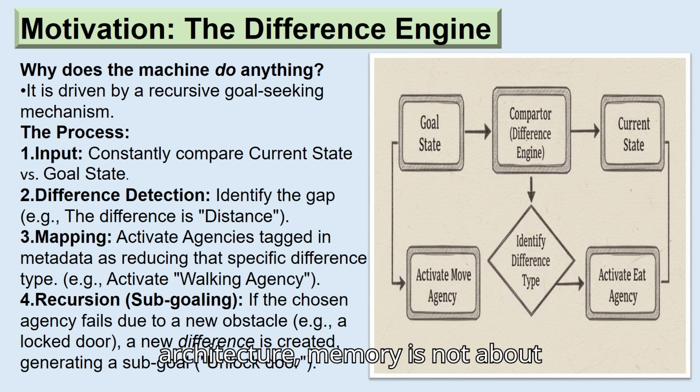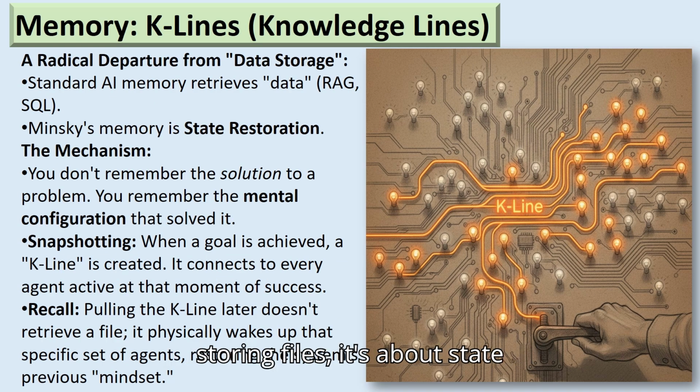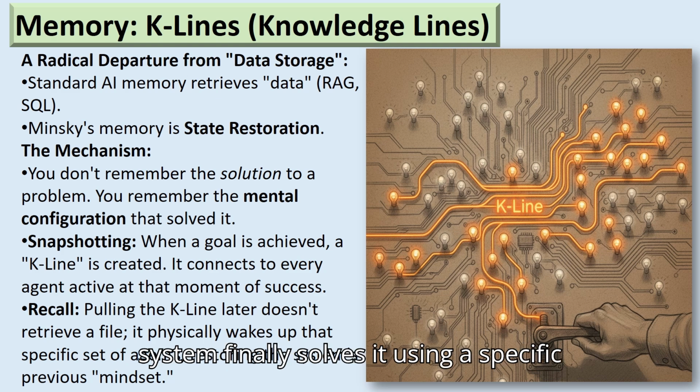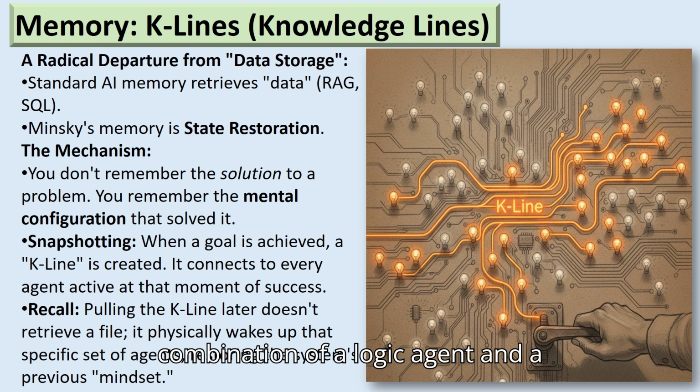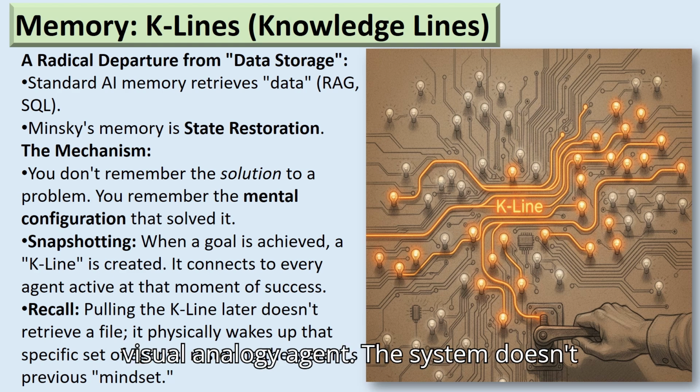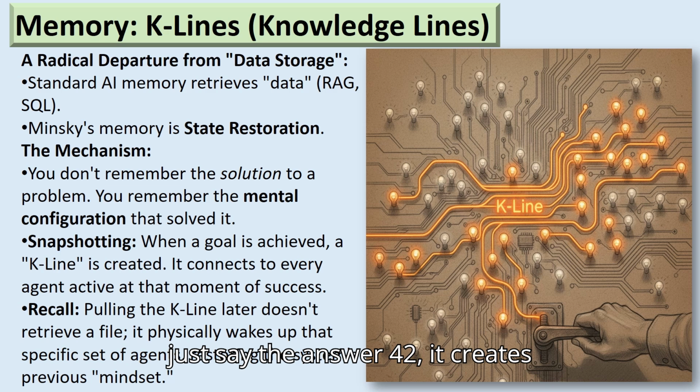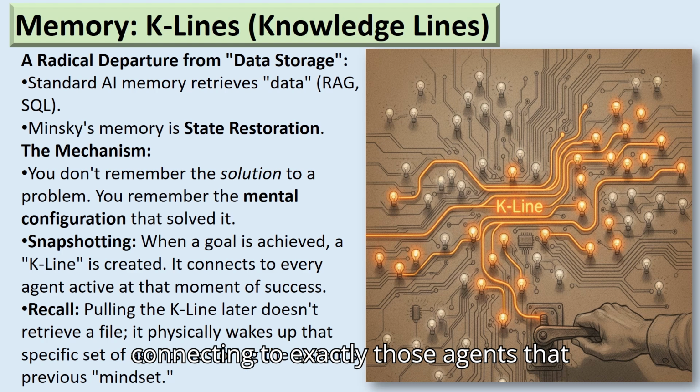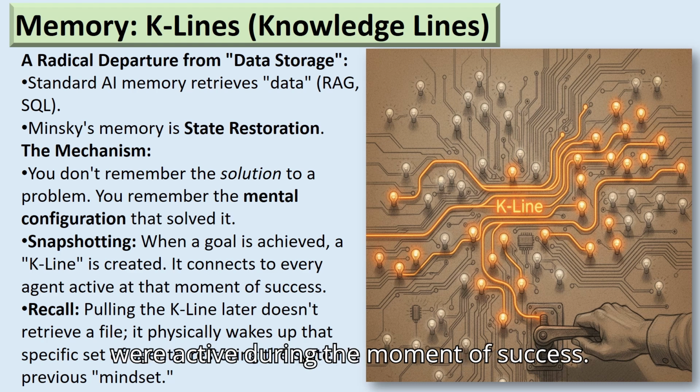In this architecture, memory is not about storing files. It's about state restoration. He called them K-lines or knowledge lines. Imagine that after struggling with a math problem, the system finally solves it using a specific combination of a logic agent and a visual analogy agent. The system doesn't just store the answer, 42. It creates a K-line, a virtual wire connecting to exactly those agents that were active during the moment of success.